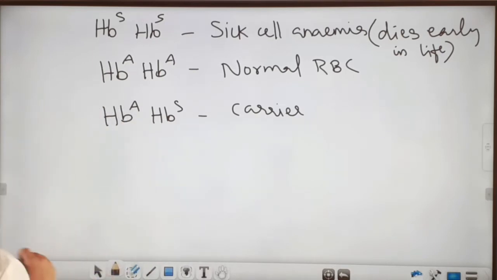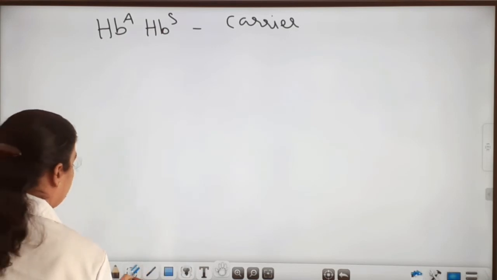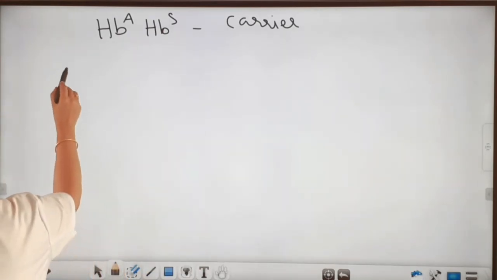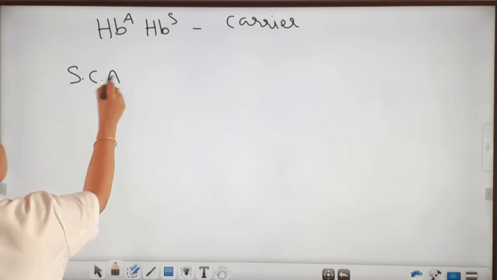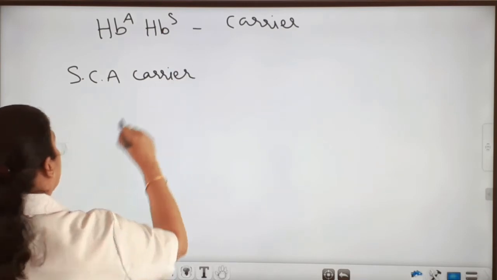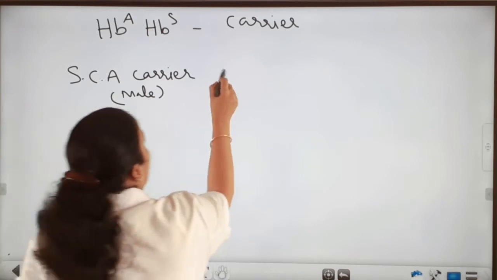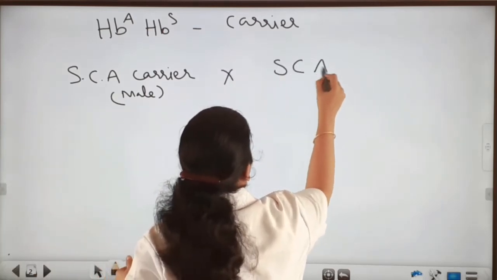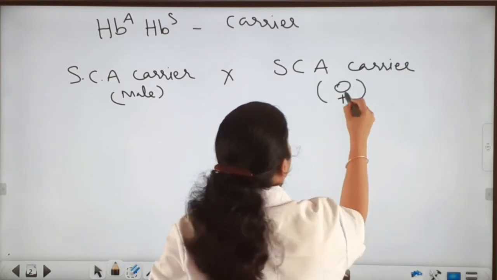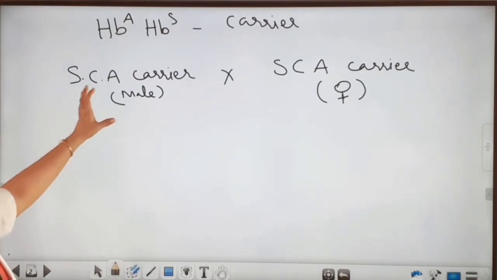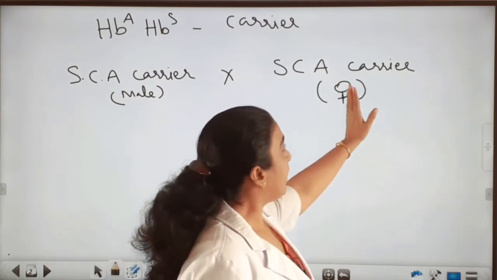Let's see. Keep it in your mind. We can see when a sickle cell anemic carrier male marries a sickle cell anemic carrier woman.